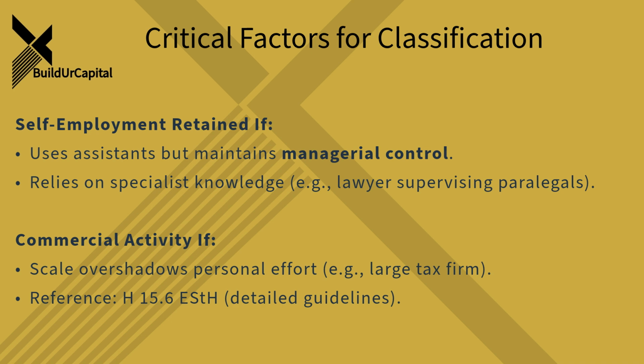Right. But in this specific case, the finance court in Düsseldorf decided the operation was actually a commercial enterprise. Why? Because of the sheer scale. They were handling something like 13,000 tax returns a year with 20 assistants. The court felt that at that volume, the individual tax agent couldn't possibly be exercising that necessary managerial oversight and independent professional judgment on every case. It had become more like managing a large processing operation. So the scale tipped it over.